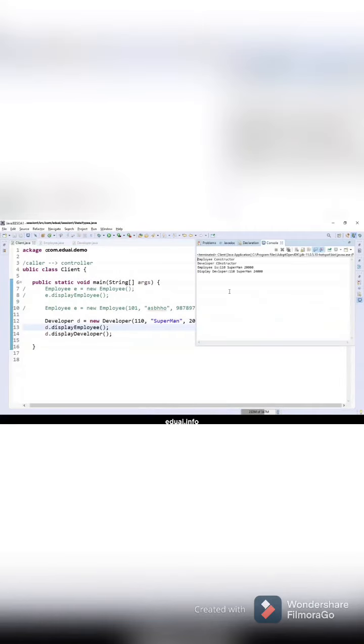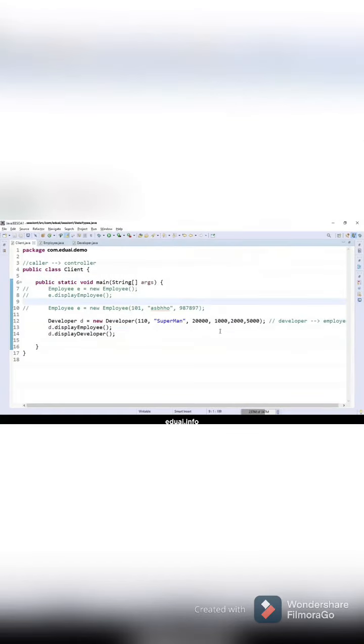So this is how constructor chaining and inheritance work. This is how the super keyword is used in inheritance. Can you see that the employee constructor is getting called, and then the developer constructor is getting called, and then I'm calling the employee method, and I'm calling the developer method. And all the operations, if you see, are happening based on the values that you have passed. This is 24,000. After doing all the calculations, you'll get the answer.